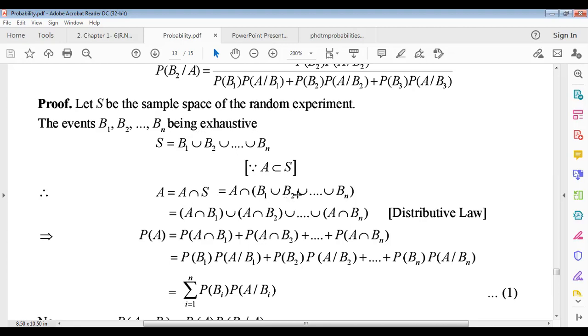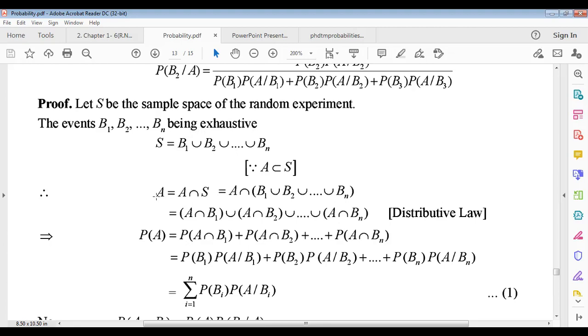So B1 union B2 union B3 union up to Bn equals C. You must know the distributive laws of sets. A intersection B1 union A intersection B2 union A intersection B3 union dot dot last union A intersection Bn, just this, using the distributive law of sets.